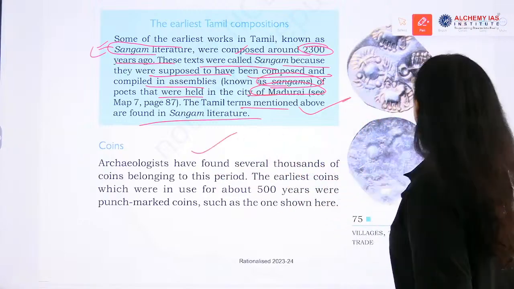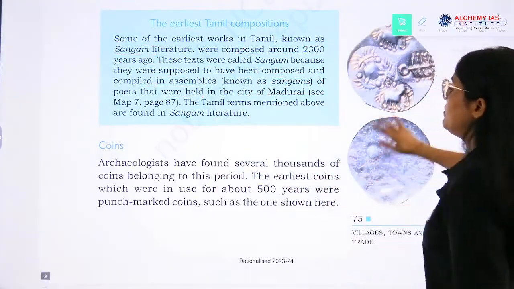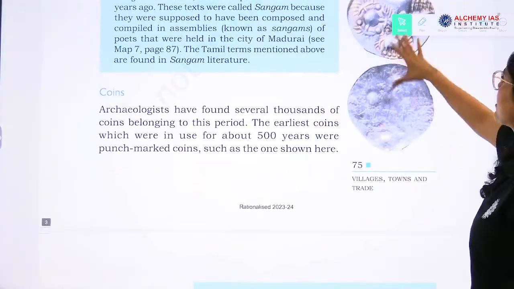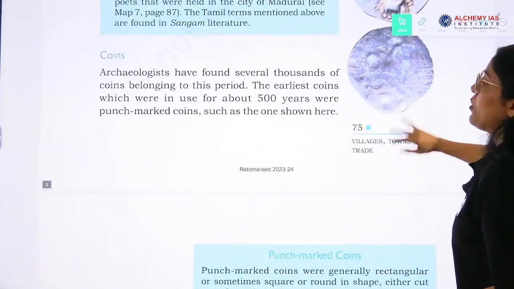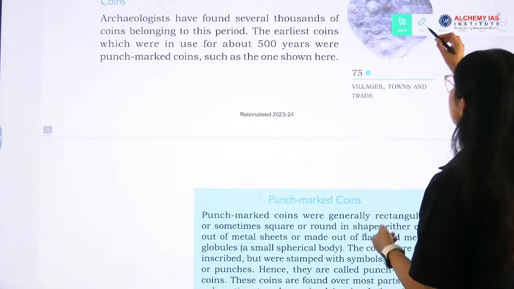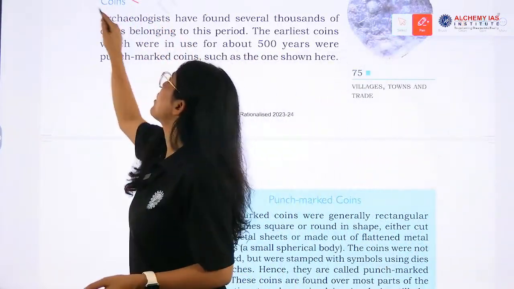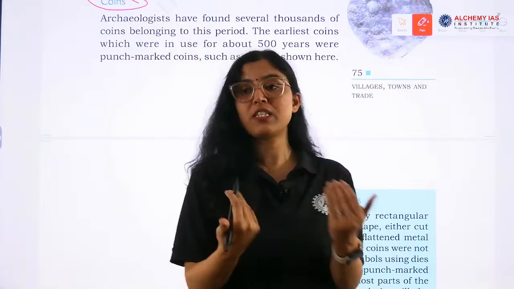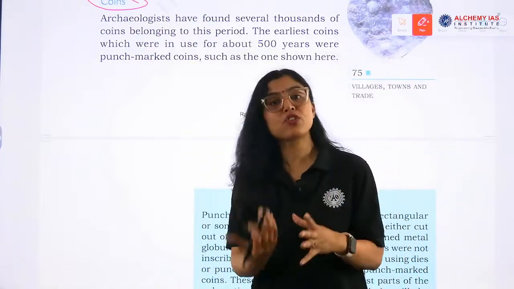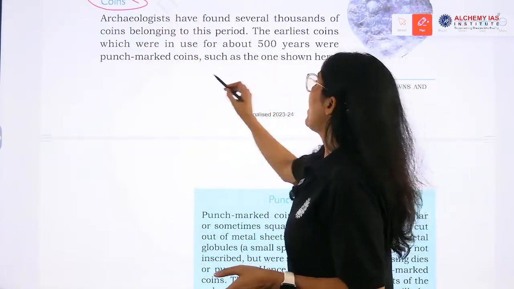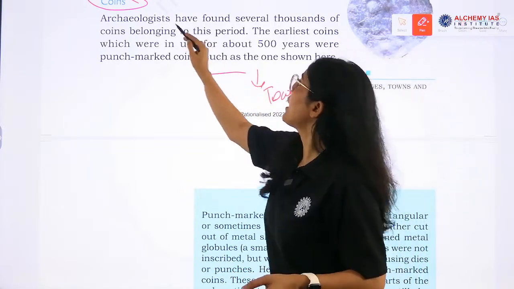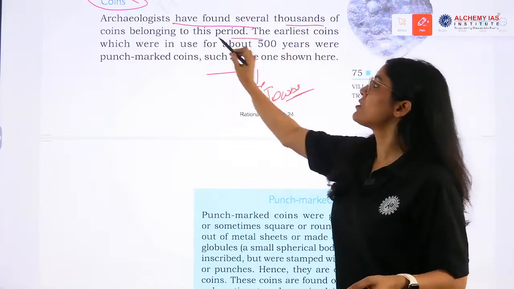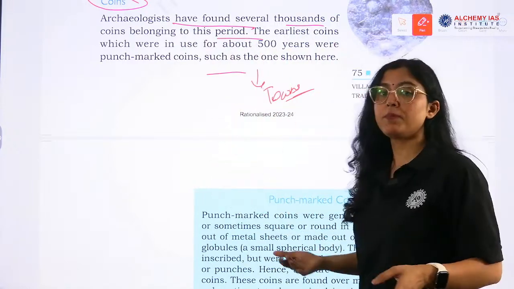Okay, now the importance of coins. So these are the coins. See the picture, the punch mark. Now when we talk about coins, there will be transactions, right? There will be exchange of goods and services, yes or no? And it will be related to towns, right? Now, archaeologists have found several thousand coins belonging to this period.